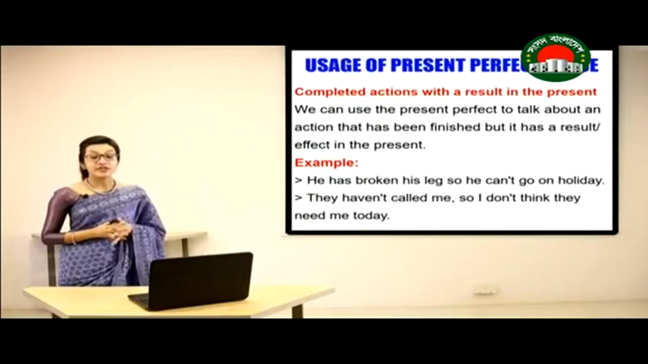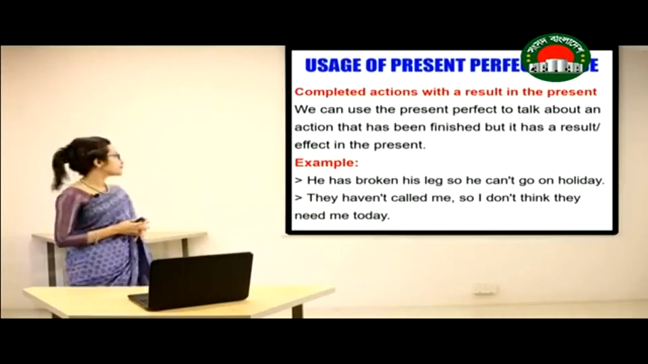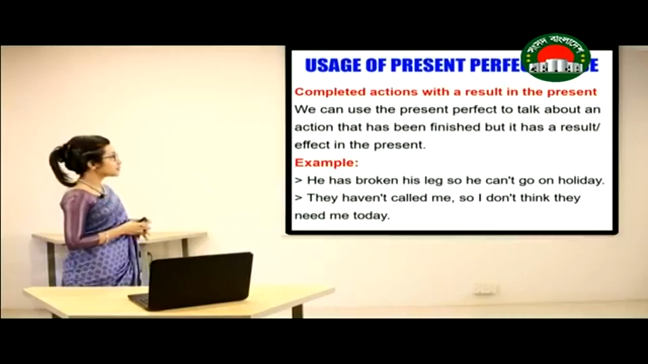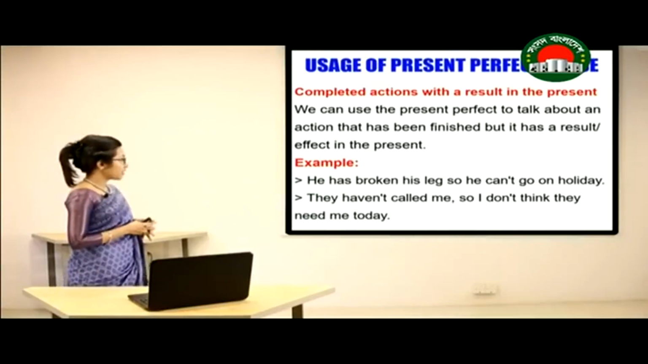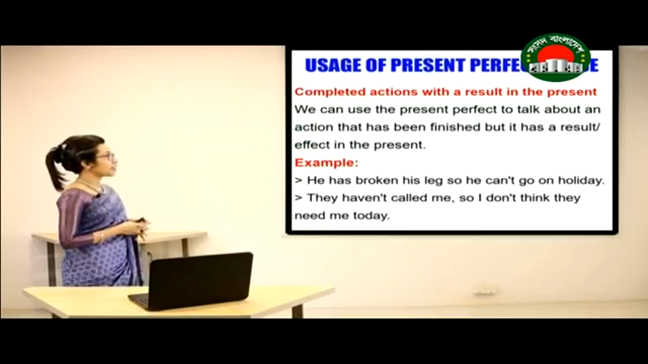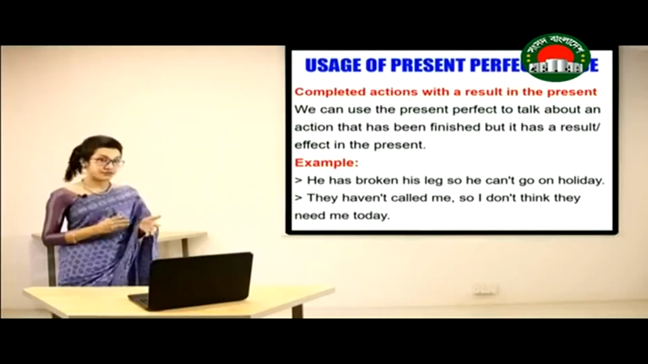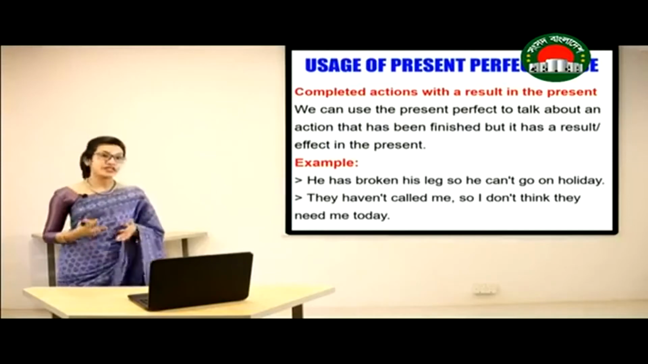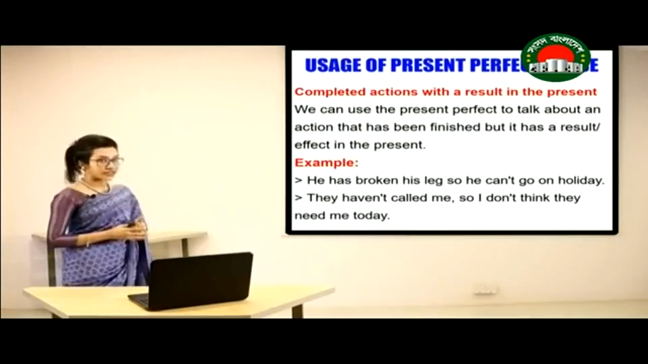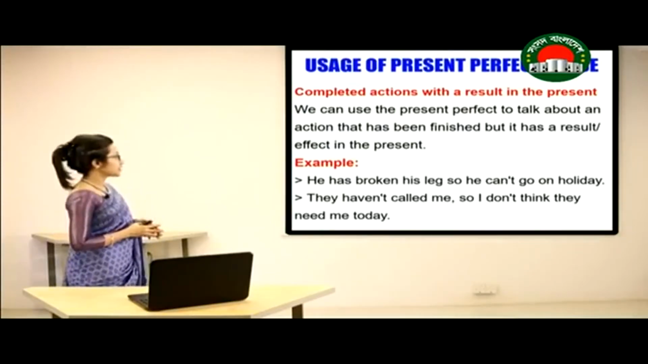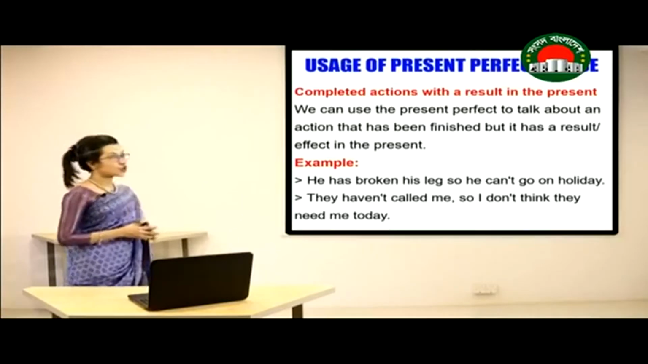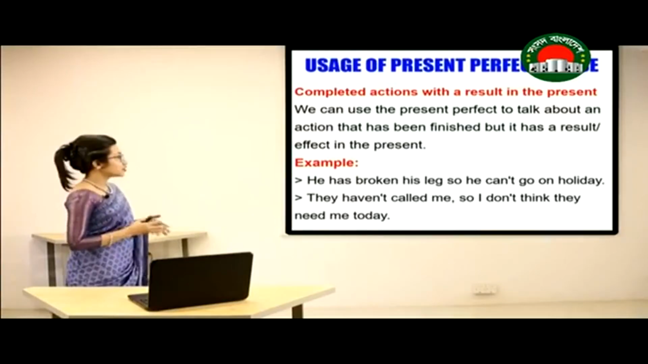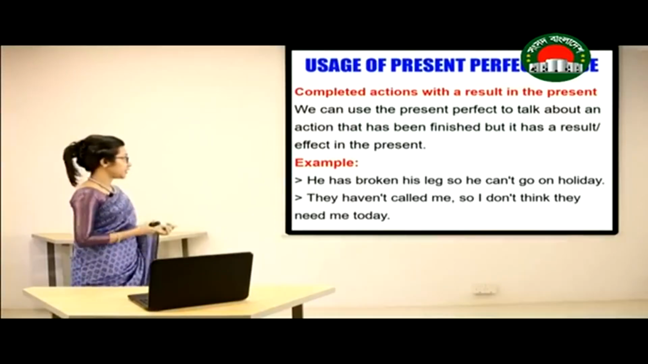Now let's have a look at the uses of present perfect tense. We use present perfect tense for completed actions with a result in the present. We can use the present perfect to talk about an action that has been finished, but it has a result or effect in the present. For example, he has broken his leg, so he cannot go on holiday. They haven't called me, so I don't think they need me today.